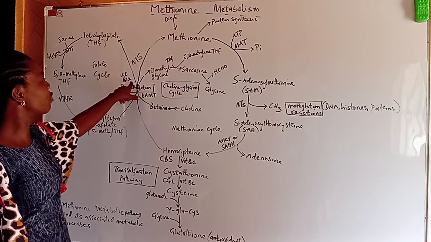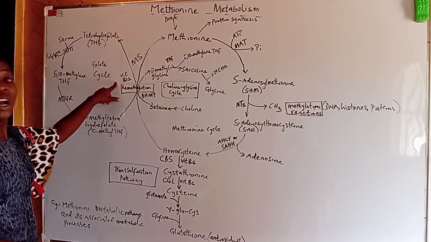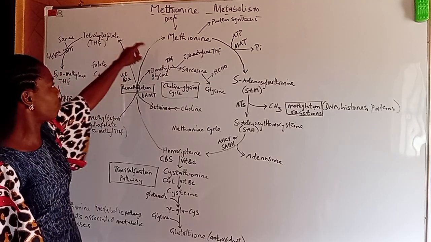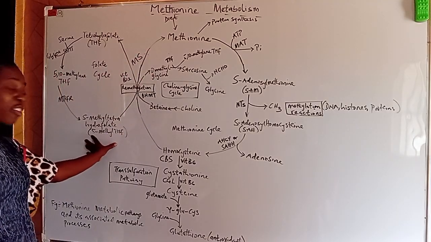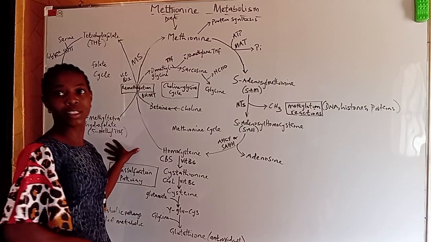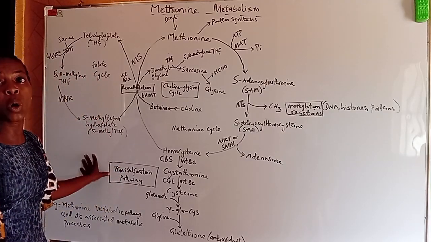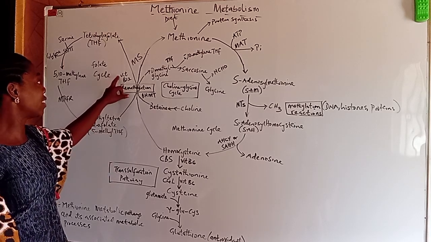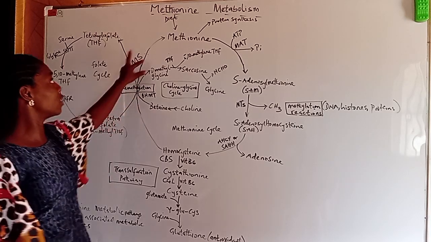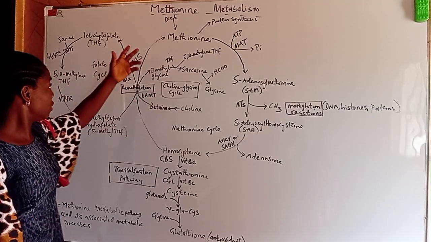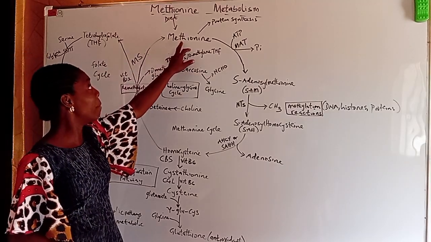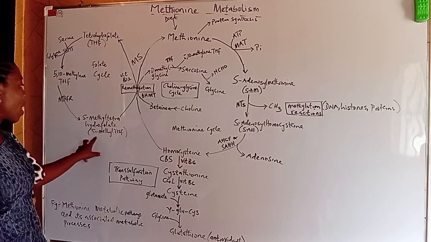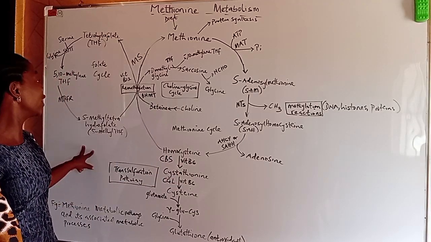What happens when there is deficiency of vitamin B12? If there is deficiency of this coenzyme, this reaction cannot go forward. And so we're going to have accumulation of 5-methyltetrahydrofolate, the metabolic condition we call folate trap syndrome. Due to deficiency of vitamin B12, this reaction cannot go forward, so we have insufficiency of methionine, and then we have accumulation of homocysteine and folate trapped in this form, which we call folate trap syndrome.